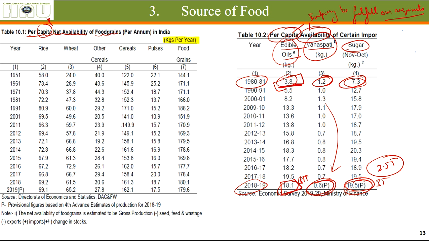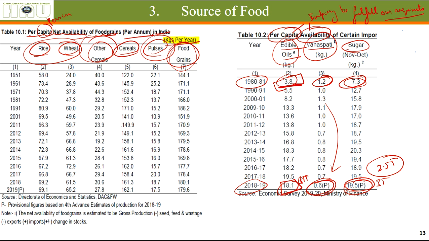Per capita necessarily means per person. Net availability of food grains per annum in India, in kgs per year, for rice, wheat, other cereals, total cereals, pulses, and total food grains. This food grains category includes pulses, rice, wheat, and some other cereals also.